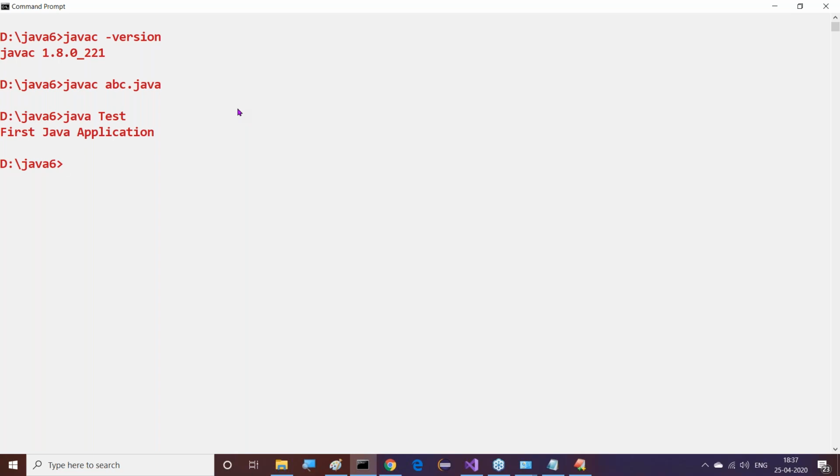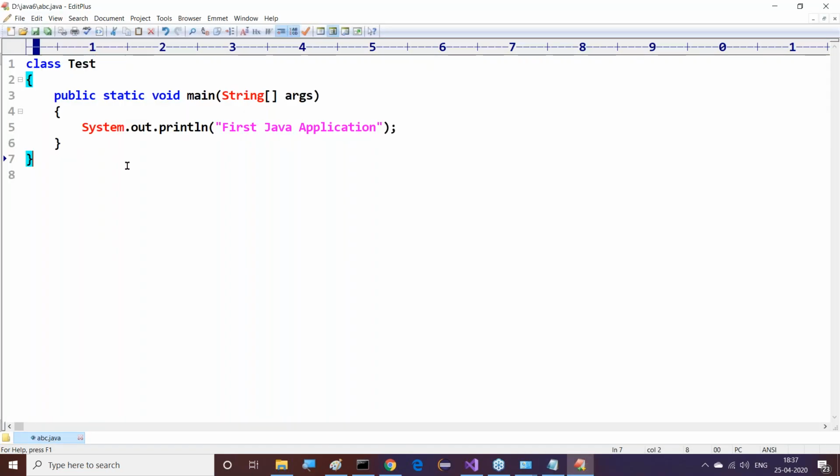Right, so the point I am telling you is: if you do not have any public classes, then we can save that Java file with any name. Along with javac, we provide the file name dot java, whatever name we have used, and along with the java command, we have to provide the main method class name. Finally, we executed our program. So no public element is available.